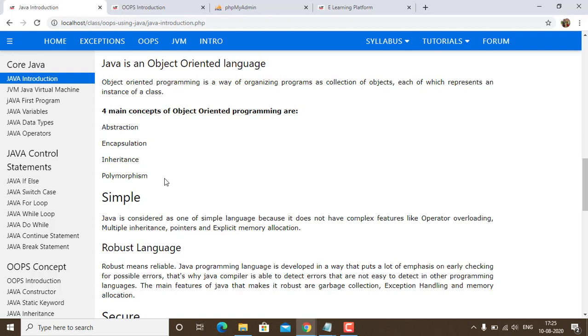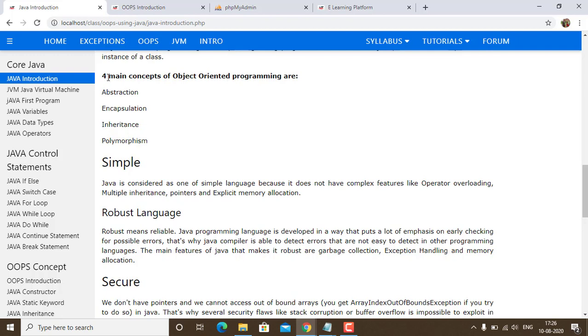Polymorphism: poly means many, morphism means forms. Polymorphism is taking more than one form. In this we have dynamic polymorphism, static polymorphism, overloading, overriding. Then in overloading, we have function overloading, operator overloading. So these are the main basic concepts of Java. Apart from these, we have dynamic binding, message passing, data hiding. These are just the internal structures that hide inside these four characteristics of an object-oriented programming language.